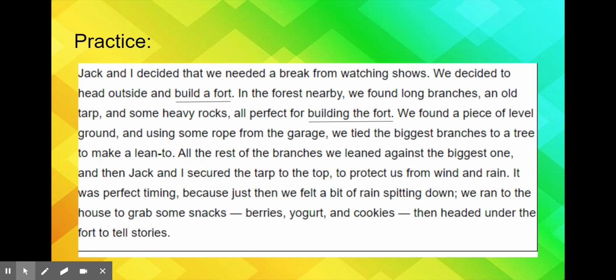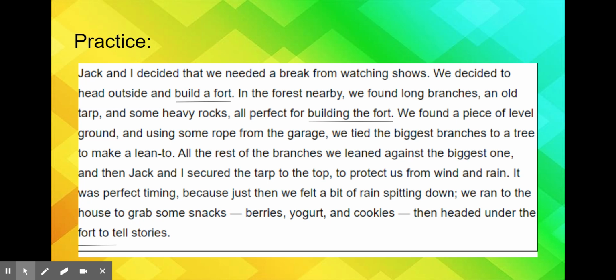It was perfect timing, because just then we felt a bit of rain spitting down. We ran to the house to grab some snacks, berries, yogurt, and cookies, then headed under the fort to tell stories. So this one is one of the easier ones because they are repeating specific information.